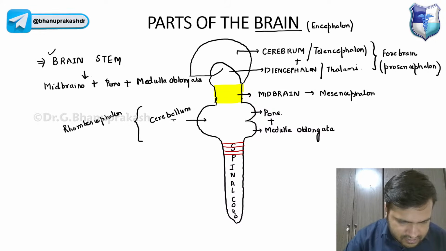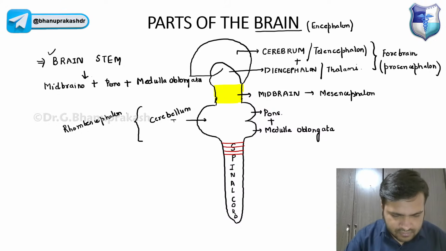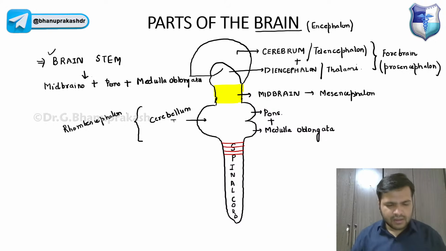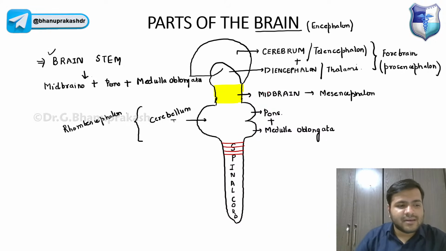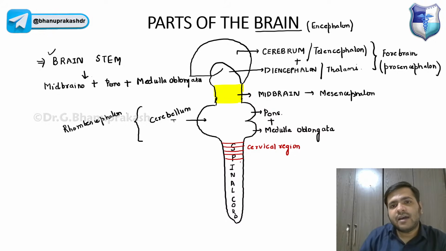So these are the spinal segments, guys. The spinal cord is divided into the following regions. We have the cervical region, right? The cervical region.